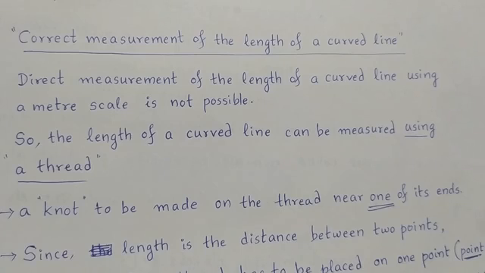So you have to use this knot to place at point A, the beginning end. A knot to be made on the thread near one of its ends. First thing.